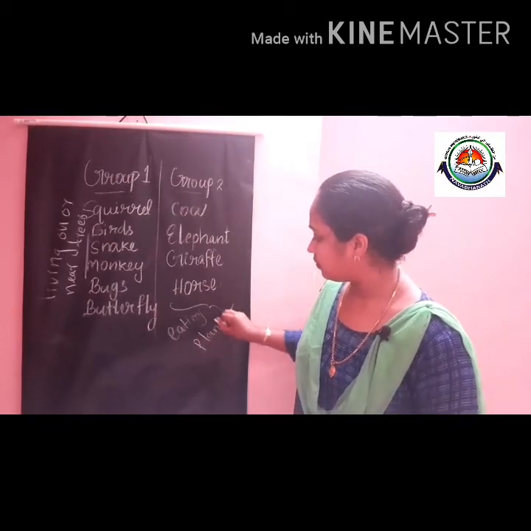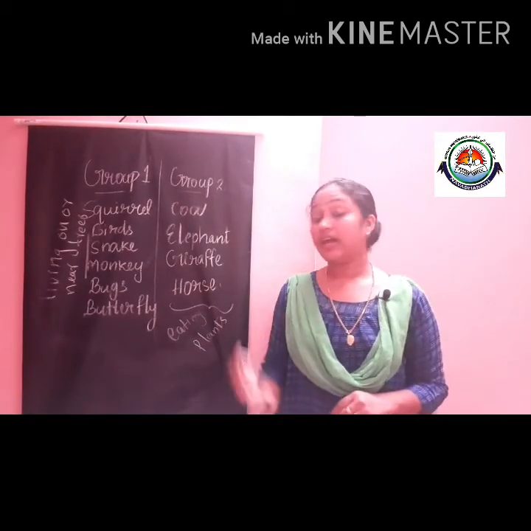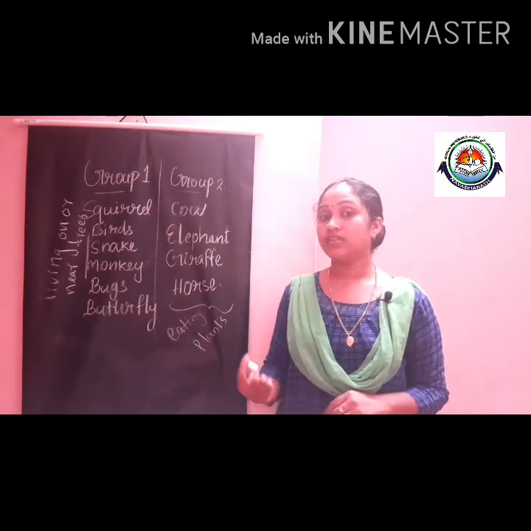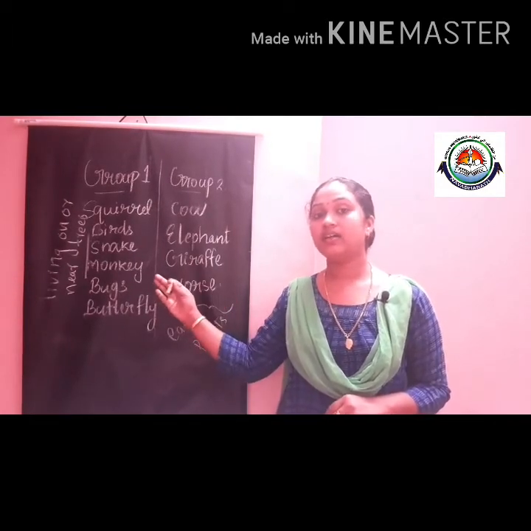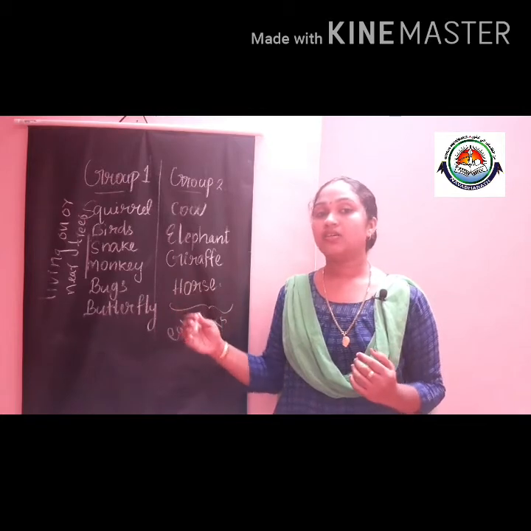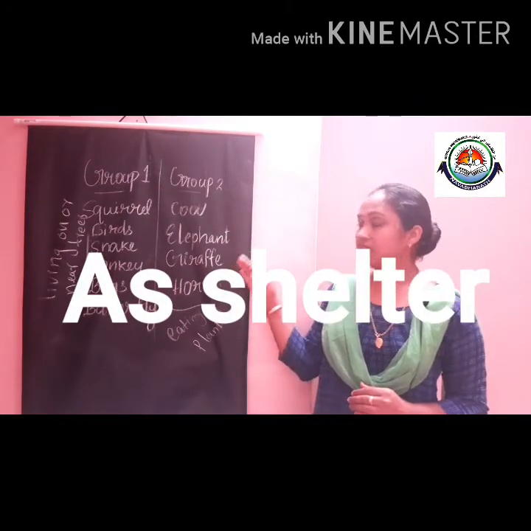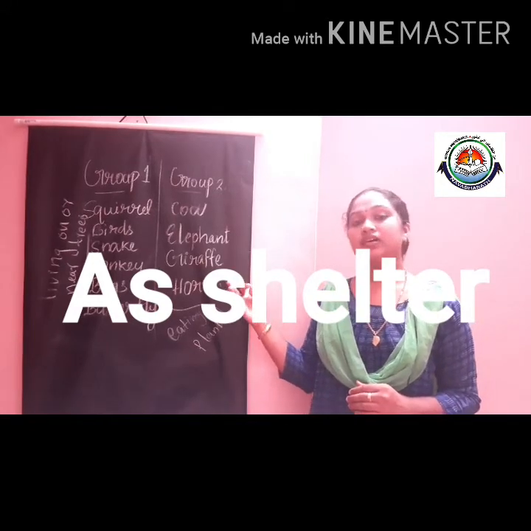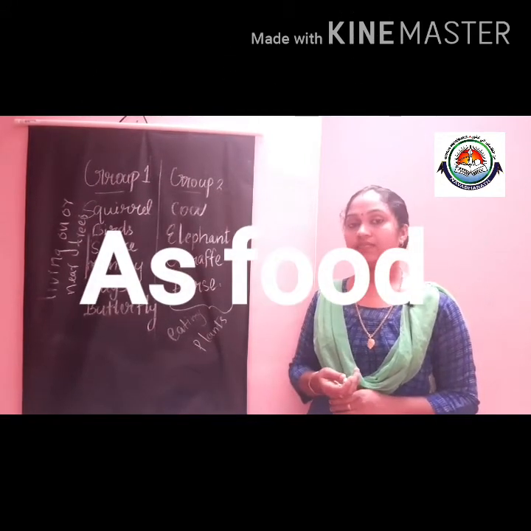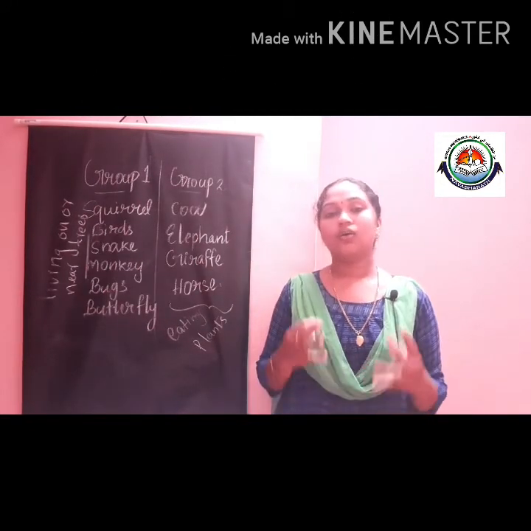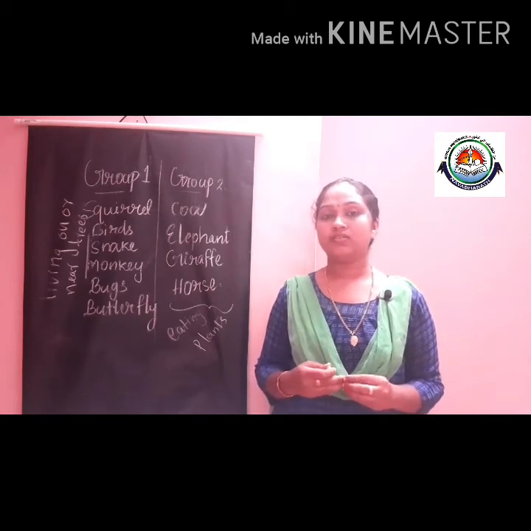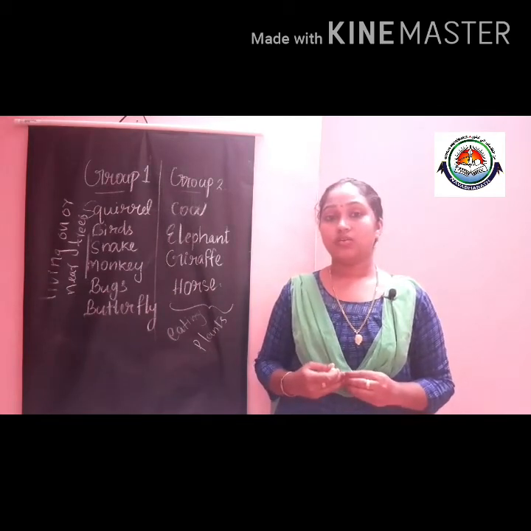All animals depend on trees. How? Some animals are using plants or trees as their shelter, right? At the same time, some animals are eating plants. So all the animals depend on trees or plants.